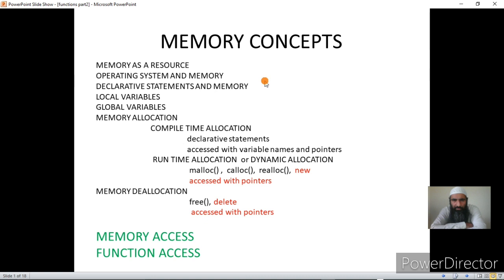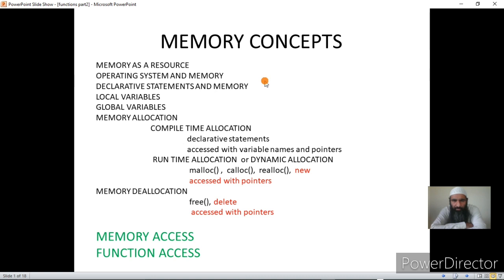So far as computer resources are concerned, like keyboard, monitor, memory, CPU, etc., these are the hardware resources, and programs and data files are the software resources. So the computer system consists of two main resources, that is hardware resources and software resources. Memory is also a resource, and it is a hardware resource.